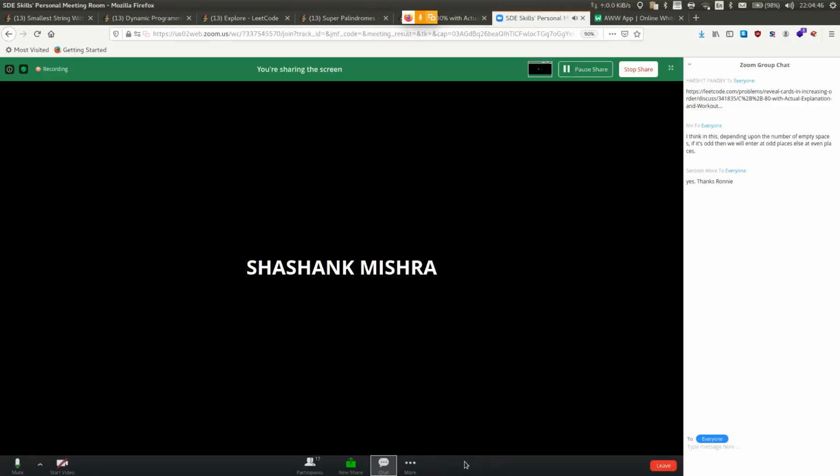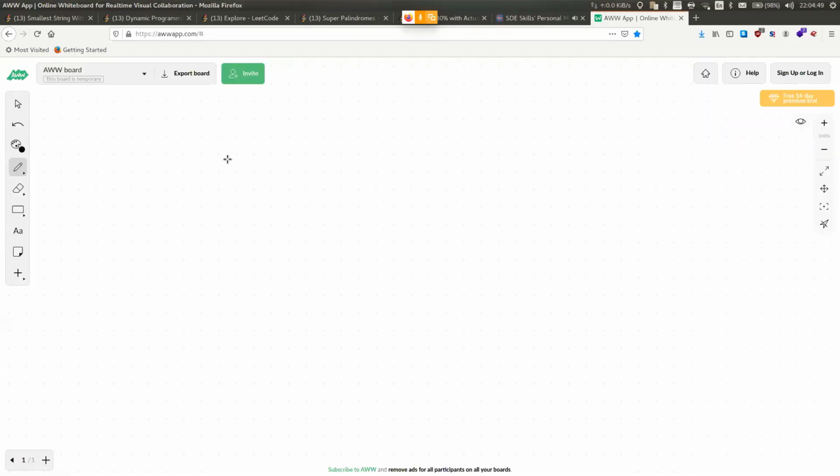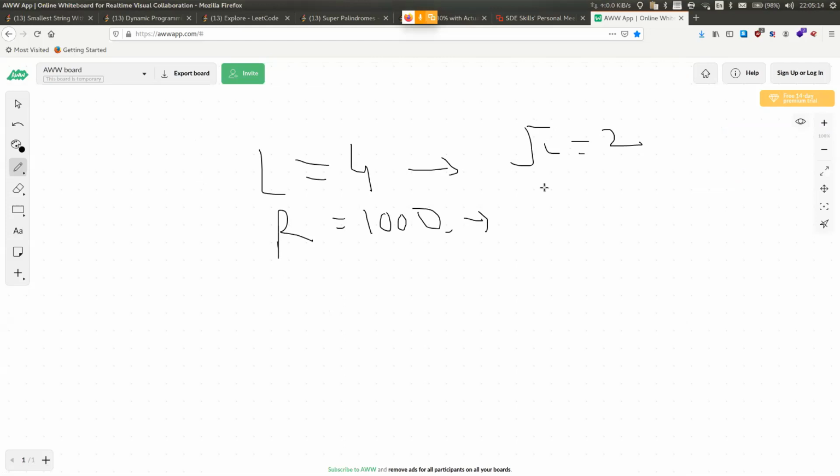Okay. So what I'm saying is, let's say in this example L is 4 and R is 1000. What we can start from is root L, which is equal to 2, and root R, which is equal to 31.